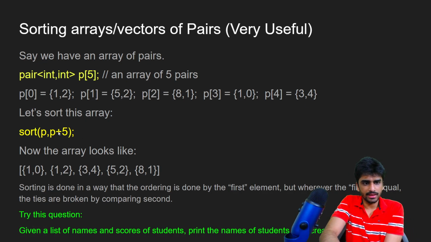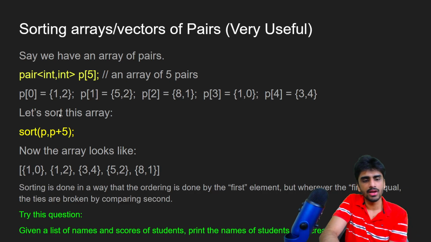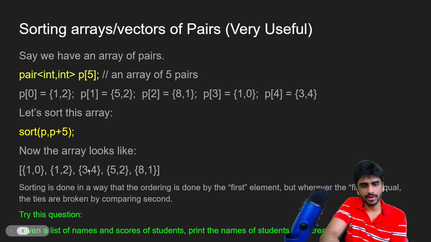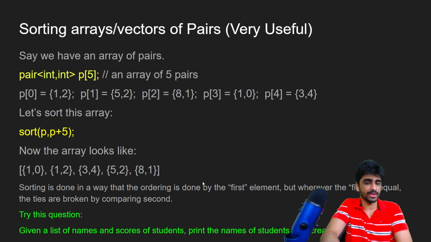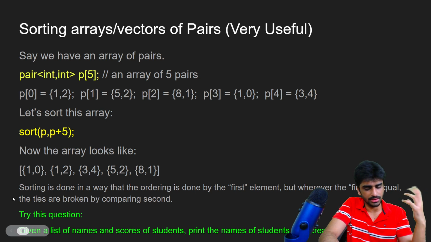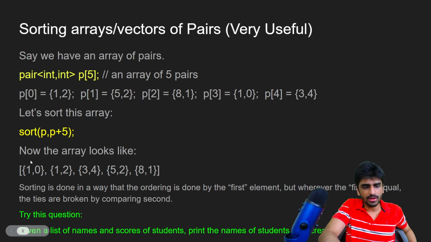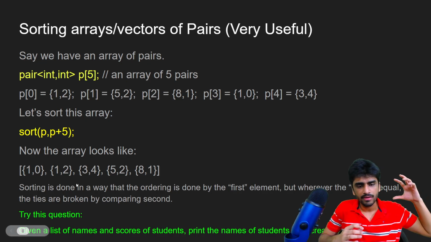So if we sort this array, we just studied the sort function. If we want to sort this entire array, we will give the pointer to the first element and the pointer to the last element. When we sort this, the new array will look like this: 1 comma 0, then 1 comma 2, 3 comma 4, 5 comma 2, and 8 comma 1. So what is the rule that is being followed? First it sorts all the elements in increasing order of the first value, right? If we take the first value from each of the pairs, you can see that it is 1 1 3 5 8. So it is sorted according to the first element.